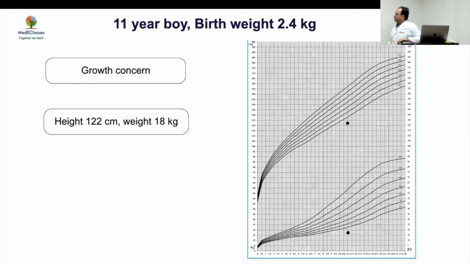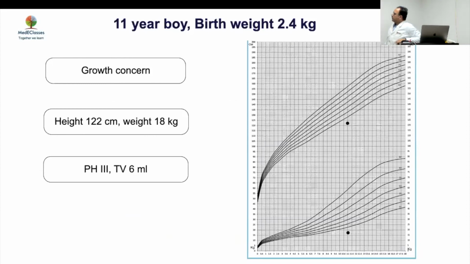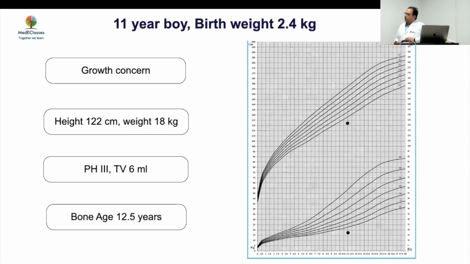Now, what about this case? We have an 11-year-old boy, birth weight was 2.4. Growth concern, height is 122, very short if you see out here. Pubic hair is stage 3, and testicular volume is 6. So this child is short and he has entered puberty. This is not theoretically precocious puberty, but already the child is short and has entered puberty. This is a major problem which happens, and this causes confusion because the bone age is 12 and a half and the expected height will be quite low in that perspective.